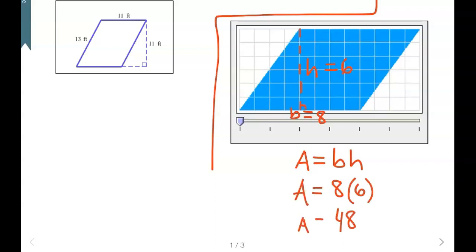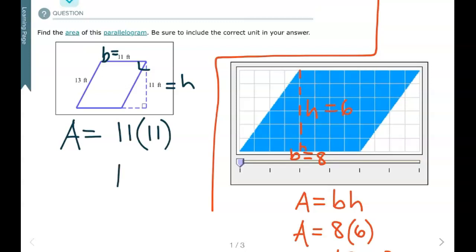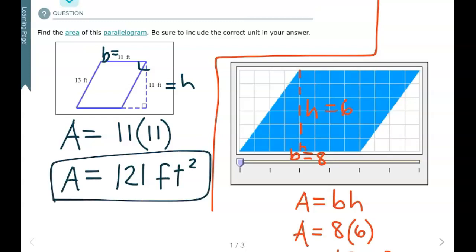All right, so bringing that, and that's square units, over to this parallelogram, you'll notice that this 13 is not my height. My height has to be perpendicular to the base. So I can let this 11 over here be the base and the height be 11. And so area equals base times height, 11 times 11 will give us 121. Feet times feet is feet squared for the area of that parallelogram.